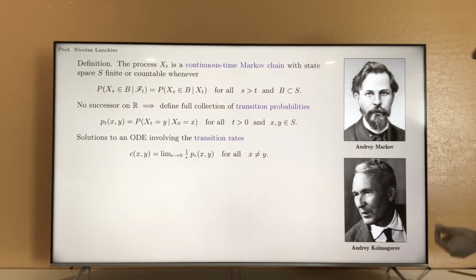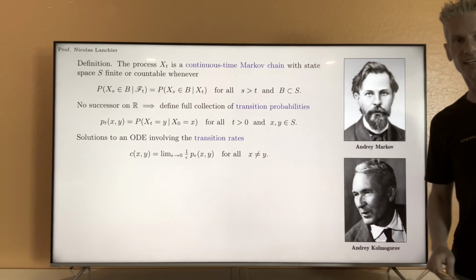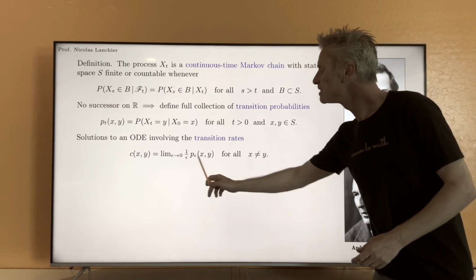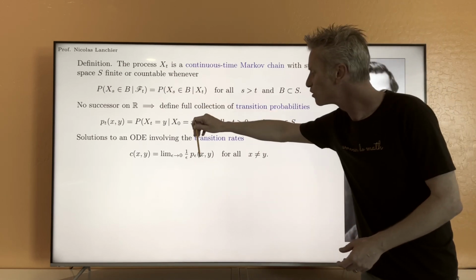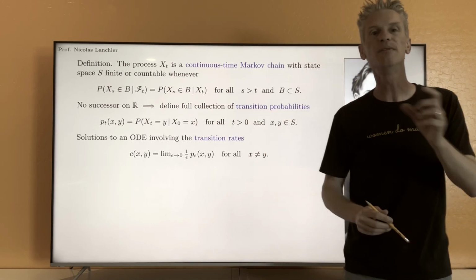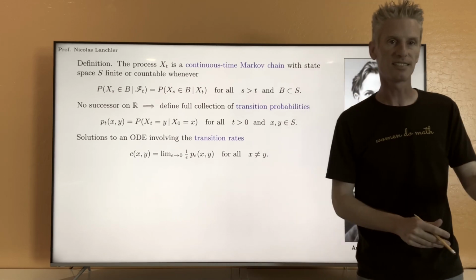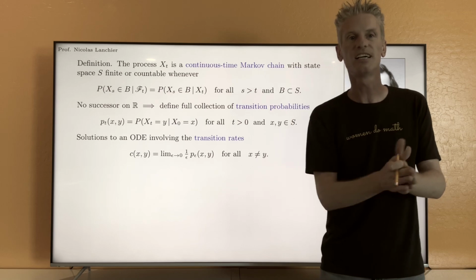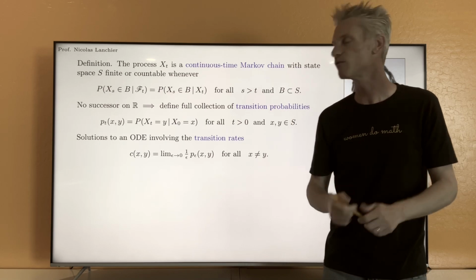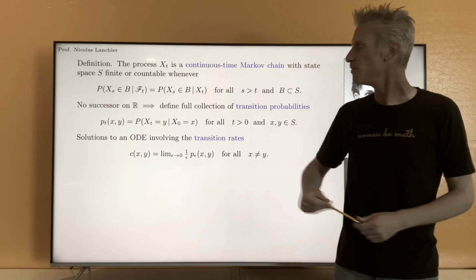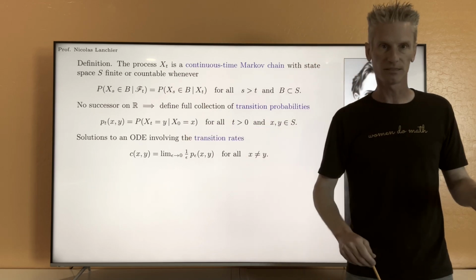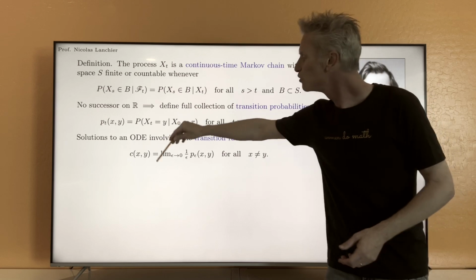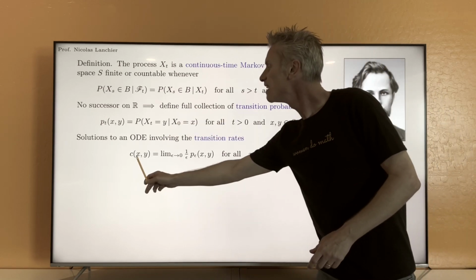So let's take two states x and y that are different, and let's look first at this quantity. P epsilon xy is the probability of going from x to y after epsilon unit of time. So you start in state x, and we look at the probability of being in state y, another state, after a very short time interval of length epsilon. Then we divide this by epsilon, and we take the limit when epsilon goes to 0. I'm going to call this limit Cxy.